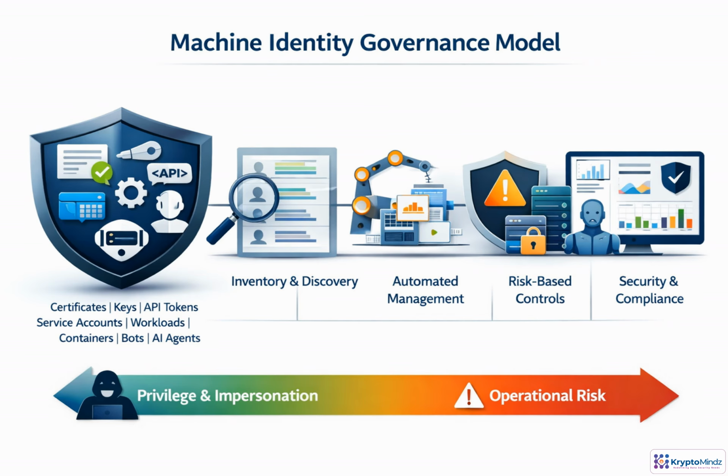Machine identity governance begins with visibility. Every certificate, key, token, service account, workload, container, bot, and AI agent needs an owner, purpose, privilege level, dependency map, and expiration date. From there, automate the lifecycle: issuance, rotation, revocation, attestation, and decommissioning. High-privilege services and production agents require stronger controls. Telemetry should also feed security operations and compliance evidence, so machine identities are governed continuously, not rediscovered after an incident.